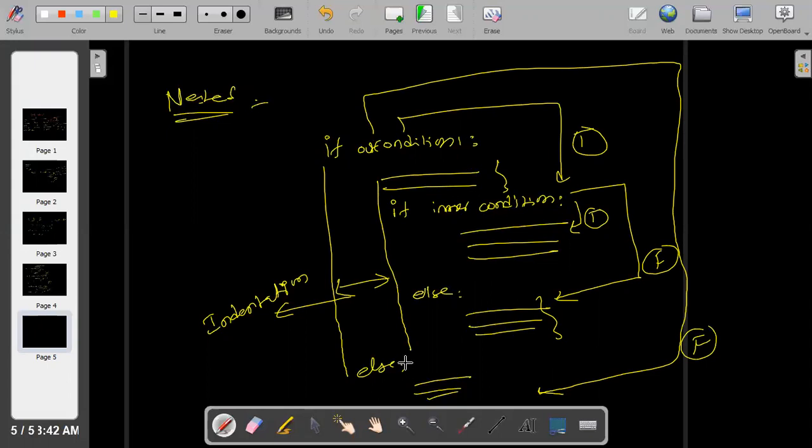This else part belongs to the outer condition, and this else part belongs to the inner condition. So if condition one is true, the inner condition will be checked, and if the inner condition is also true, then only it executes the statements. If the inner condition is false, it gives the wrong result.